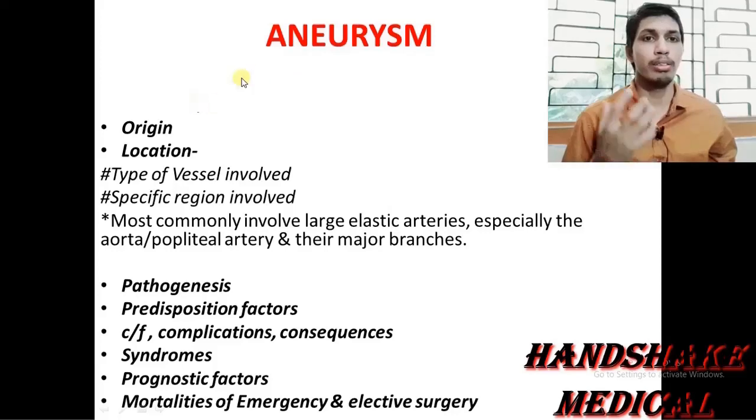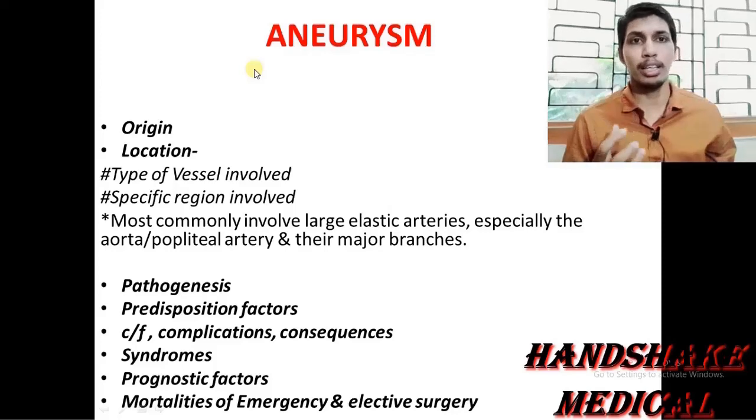So first of all, what is it? It is nothing but a bulging or outpouching or expansion. It is actually a permanent abnormal dilatation of the aorta or any of the blood vessel wall. It may be the aorta, any artery, or vein, or we also use this term aneurysm for the wall of the heart. So if there is an expansion or dilatation in the wall of the heart, we too give it the term aneurysm. So we have discussed the definition of the aneurysm here.